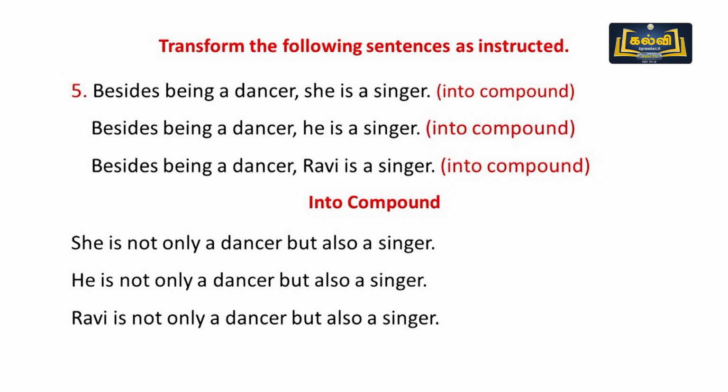Besides being a dancer, Raju is a singer. Same sentence into compound. She is not only a dancer, but also a singer. He is not only a dancer, but also a singer. Ravi is not only a dancer, but also a singer. I am not only a dancer, but also a singer.